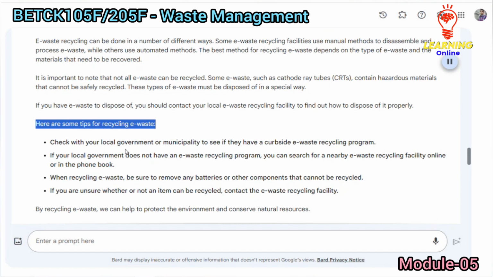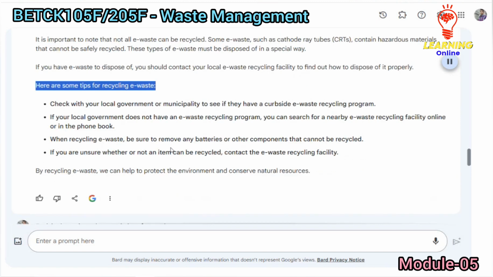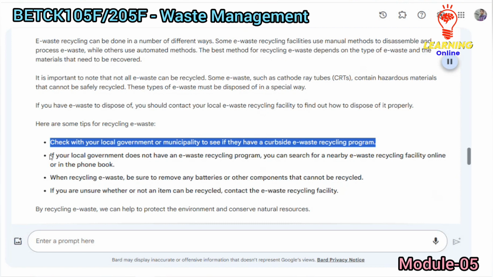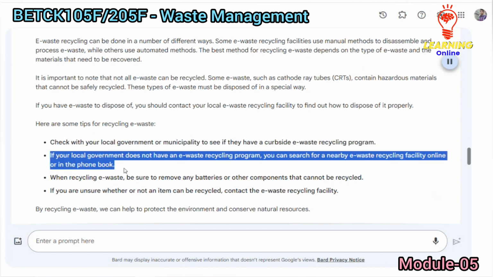Here are some tips for recycling E-waste. Check with your local government or municipality to see if they have a curbside E-waste recycling program. If your local government does not have an E-waste recycling program, you can search for a nearby E-waste recycling facility online or in the phone book.